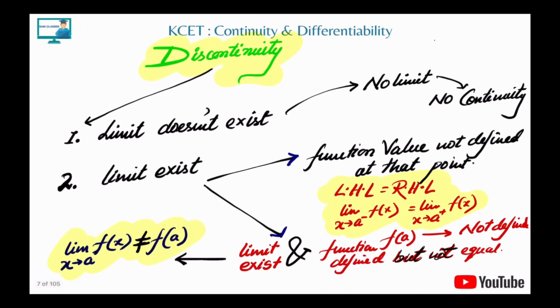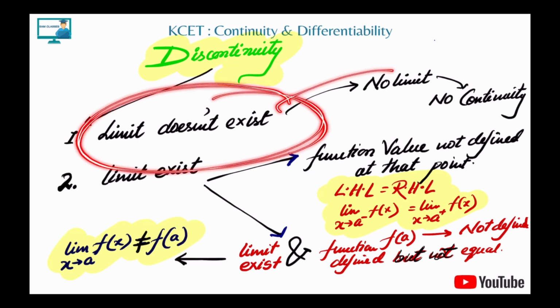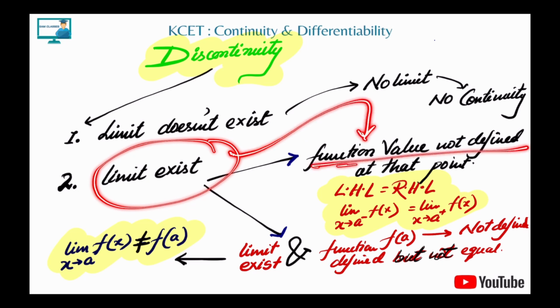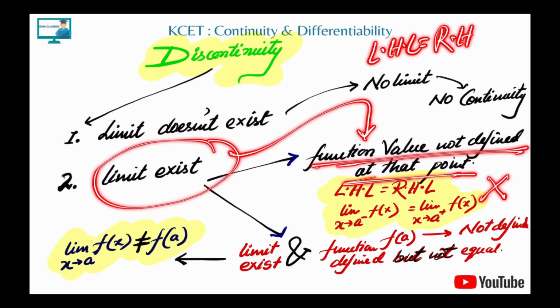What about discontinuity? You talked about what is continuous, sir. Now where do we see discontinuity, where is it not continuous? First, very simple: if the limit doesn't exist, there is no continuity. No limit, no continuity. Second, if the limit exists, can we say it is continuous? No. If the limit exists, then we have to see the function value. If it is not defined at that point, again it is not continuous, because your left hand limit is equal to the right hand limit, but the value of f at this point is not defined.